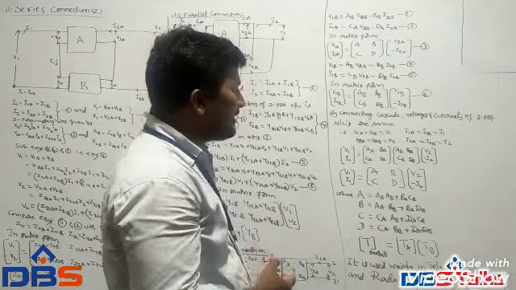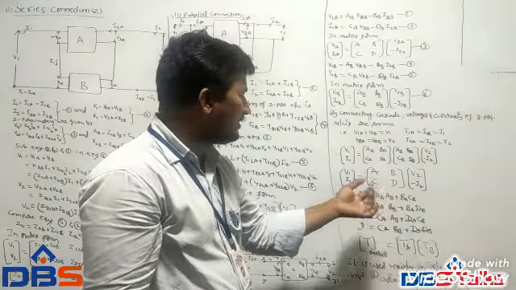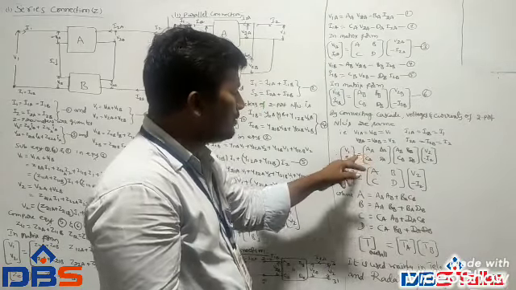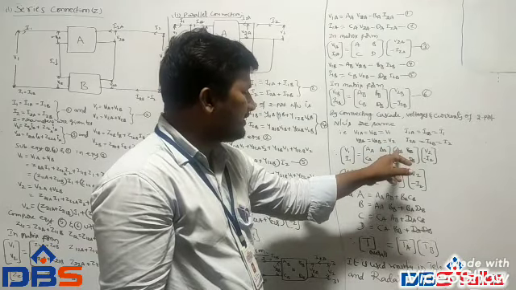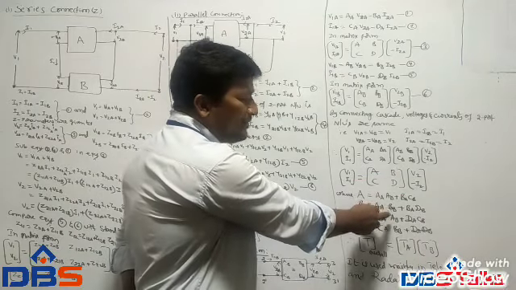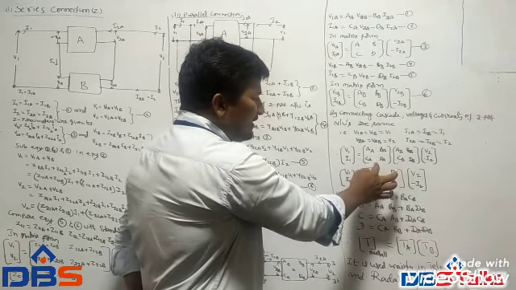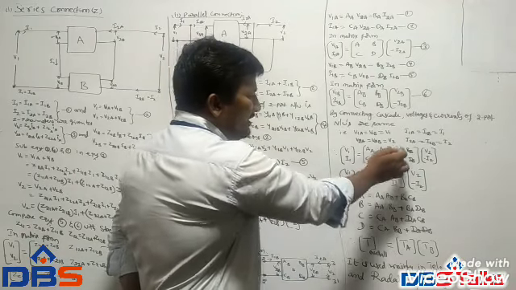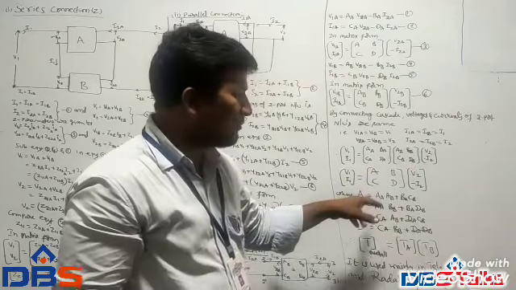After multiplying, the equivalent ABCD parameters are capital A, B, C, D. So V1 I1 is equal to A B C D times V2 I2, where A is equal to AA AB plus BA CB. Similarly, B is equal to AA BB plus BA DB. C is equal to CA AB plus DA CB, and capital D equal to CA BB plus DA DB. So these are the equivalent ABCD parameters.